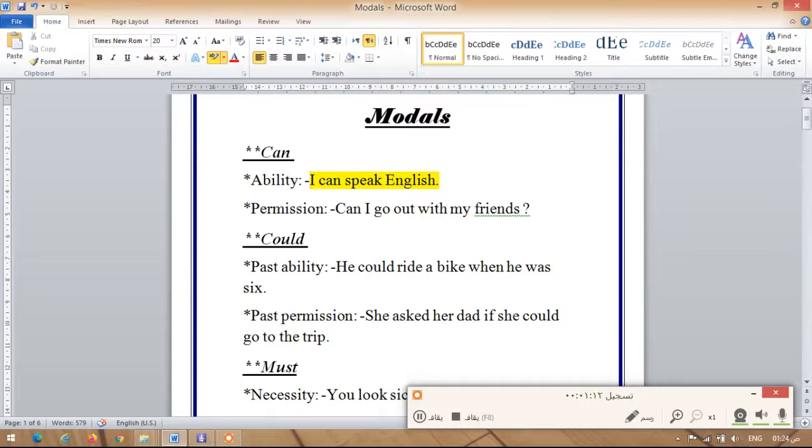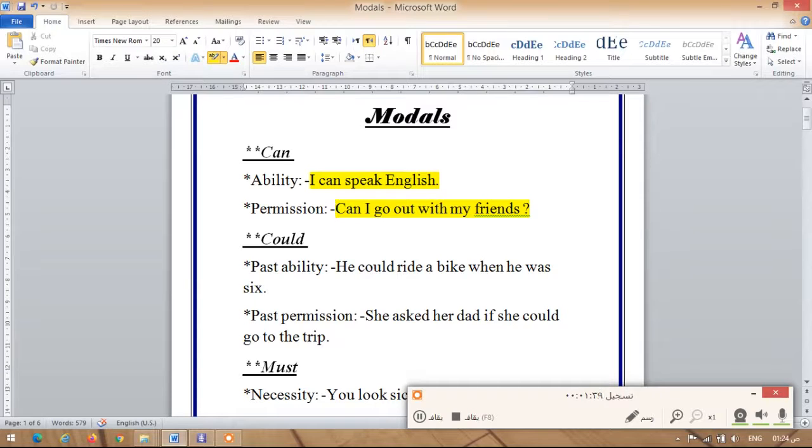What about the second sentence? When I say, can I go out with my friends? When you go to your father and you ask him that question, here you're asking for your father's permission. What does it mean, permission? It means that you're waiting for your father's answer to tell you, yes, you can go out with your friends, or sorry, you can't go out with your friends.